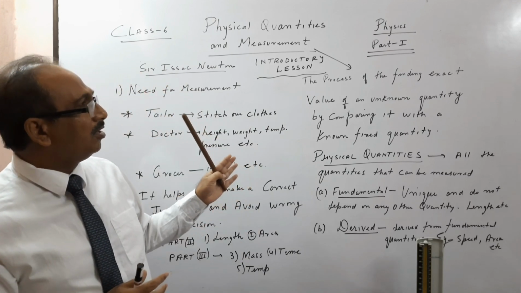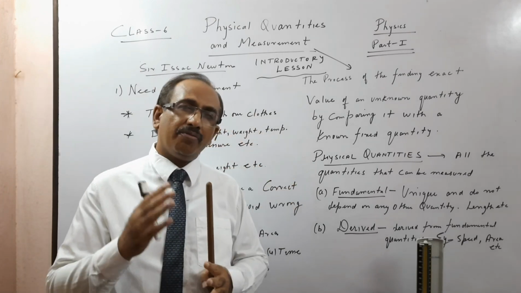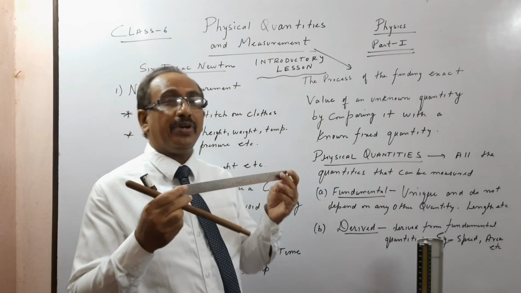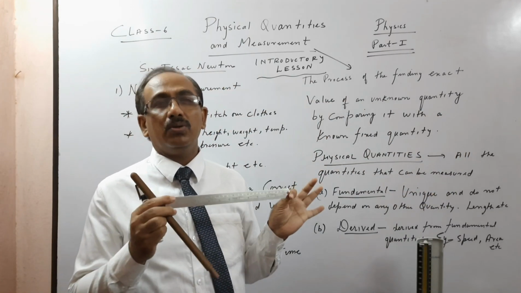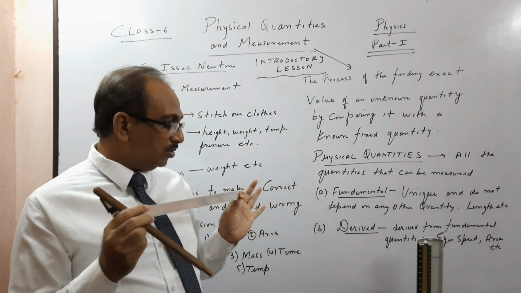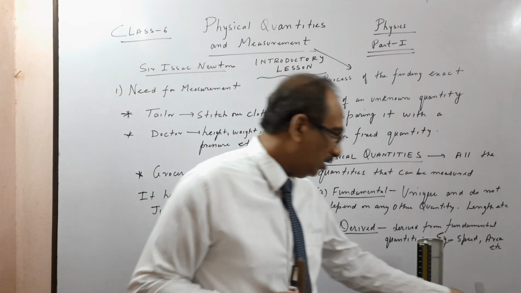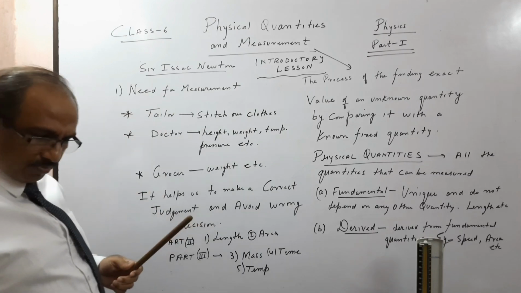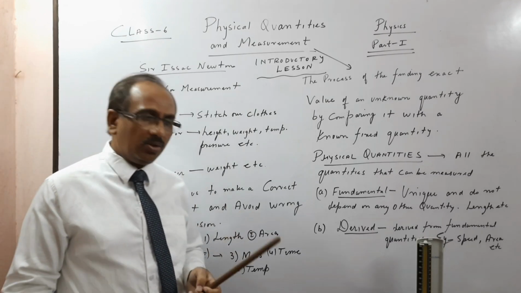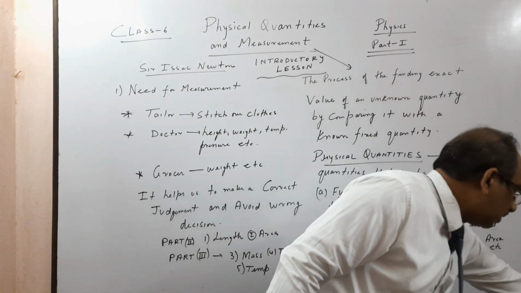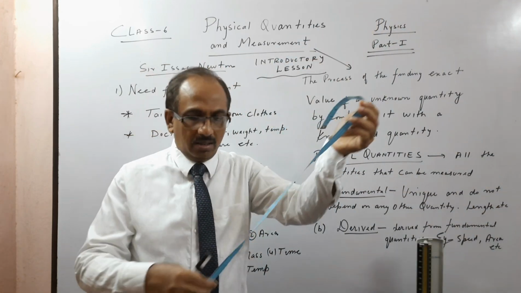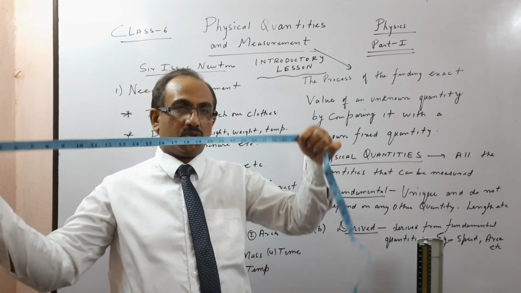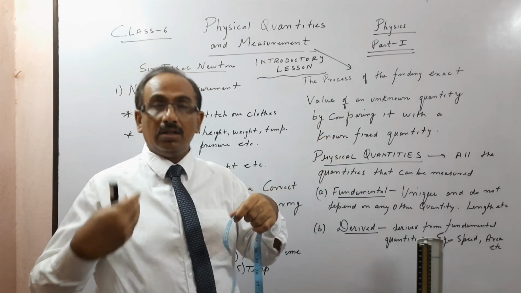So measurement is finding the exact value of an unknown quantity by using what we can call a known fixed quantity. Like this is a scale which we use generally in our school. So there are many other instruments which we use to measure various physical quantities. So here the first question arises, why do we need measurement? Take the tailor: when you go, you will see the tailor uses a measuring tape like this, so he can take your length.